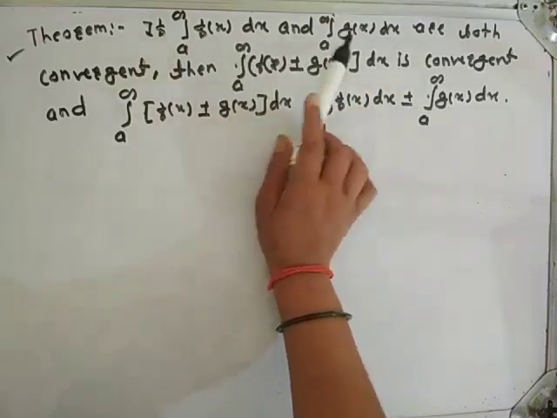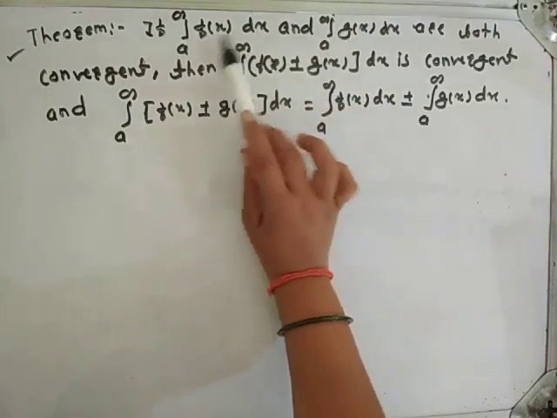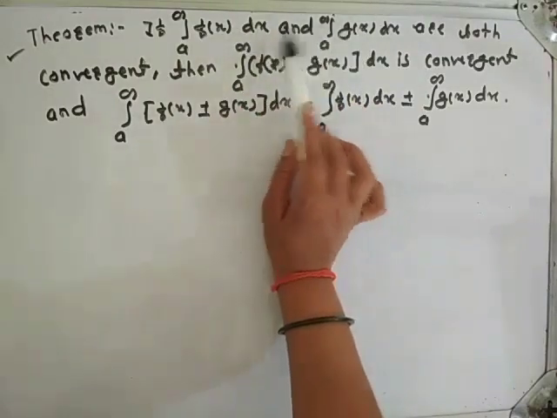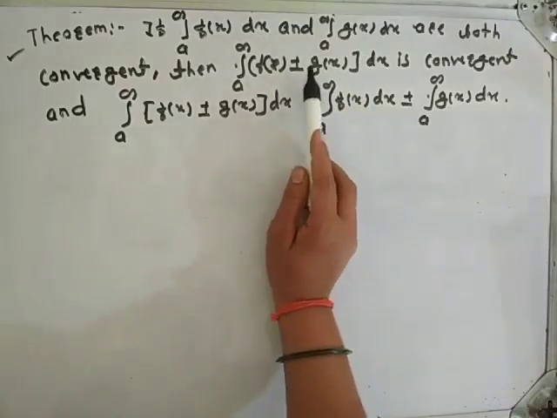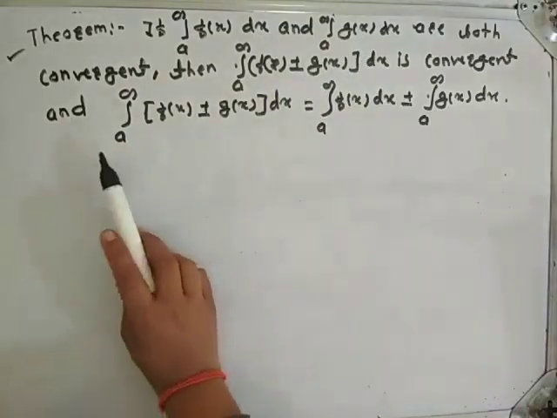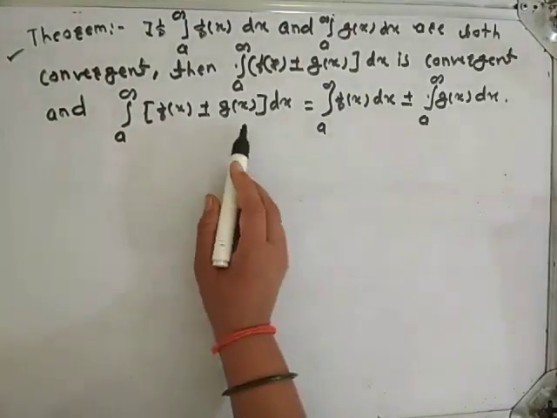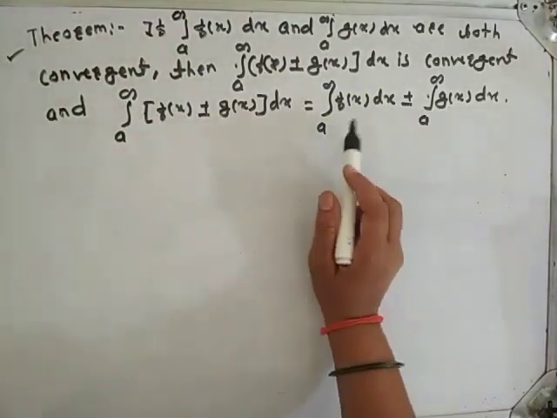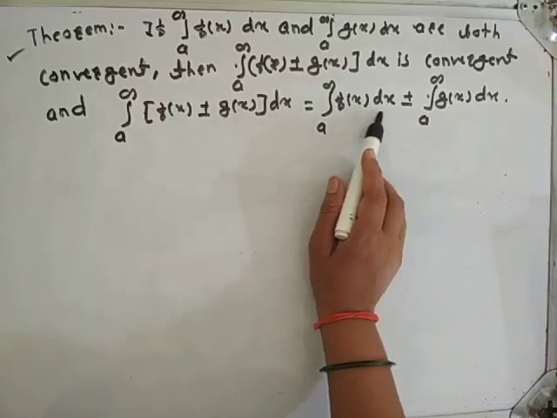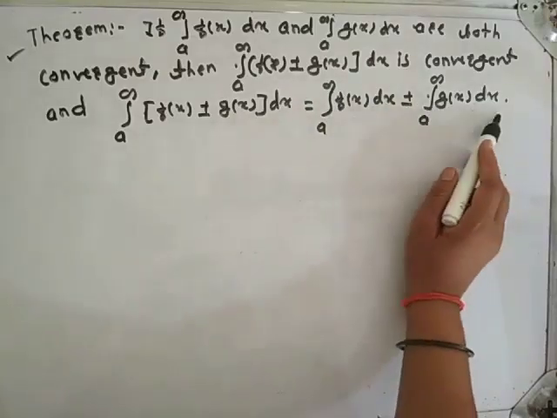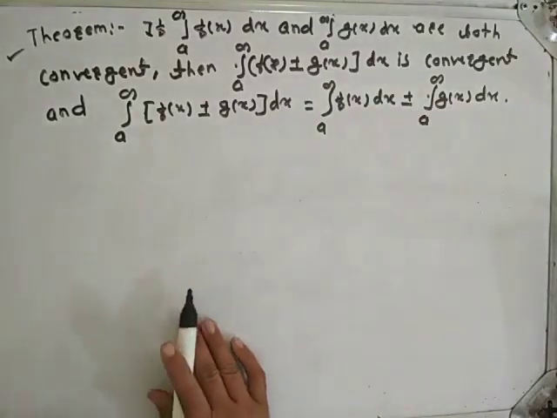Means if two improper integrals of the first kind are convergent, then their addition and subtraction must be convergent. And integration from a to infinity f of x plus or minus g of x dx is equal to integration from a to infinity f of x dx plus or minus integration from a to infinity g of x dx.